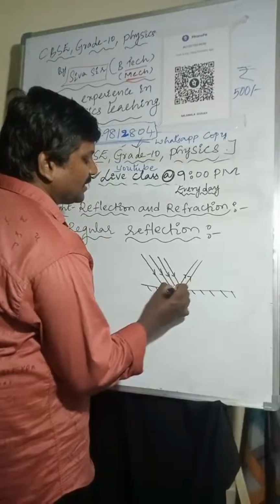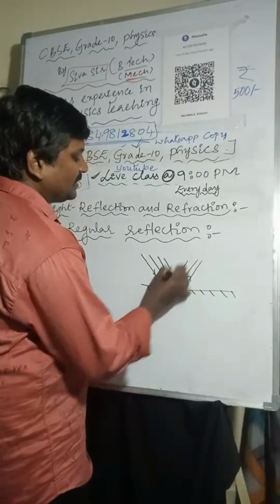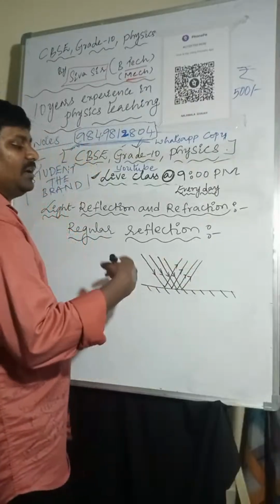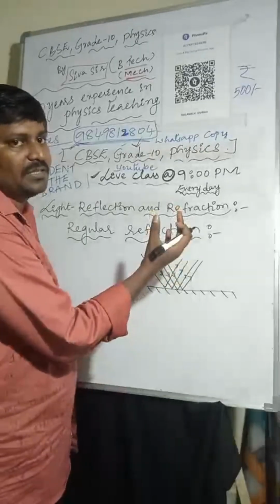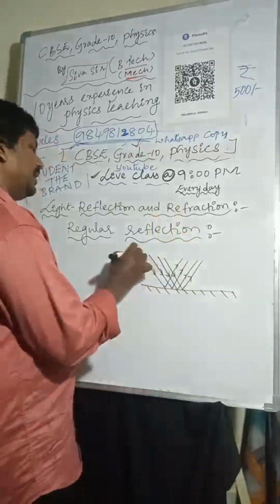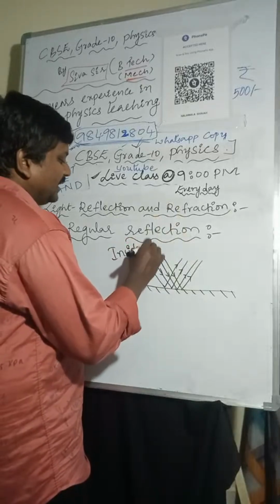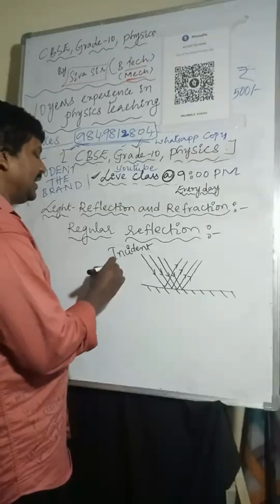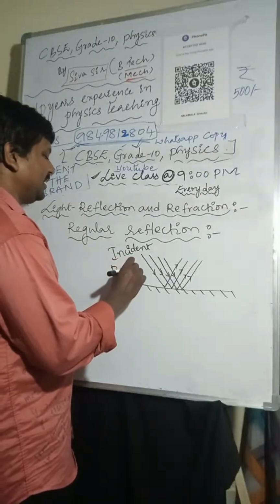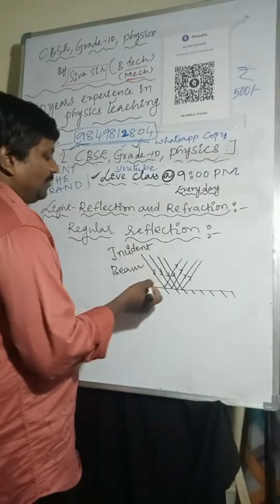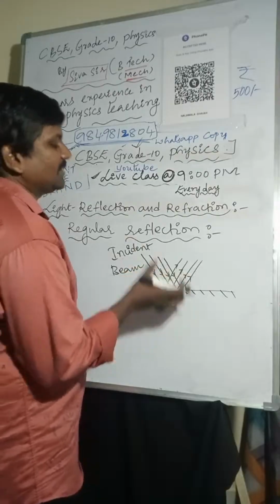The action is incident rays falling on the surface, and the reaction is reflected rays coming from the surface. Here I am taking incident rays that are parallel, an incident parallel beam, and here a reflected parallel beam.